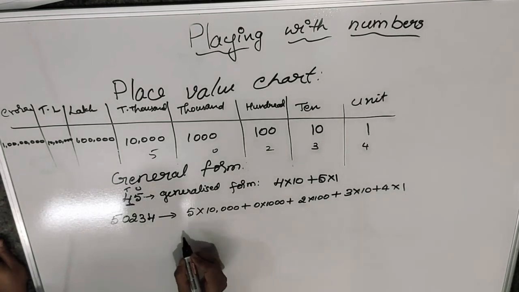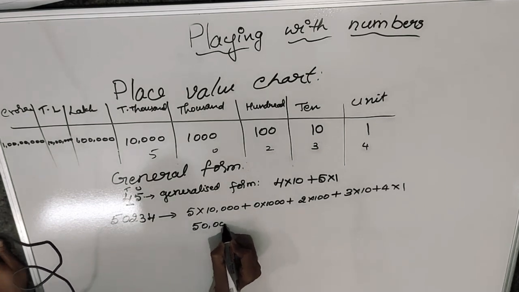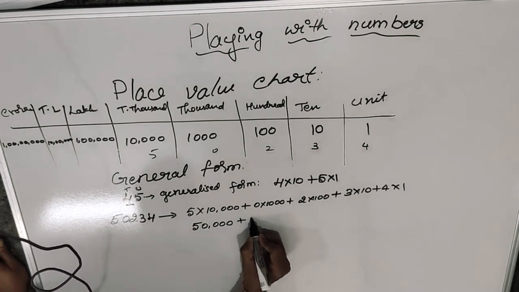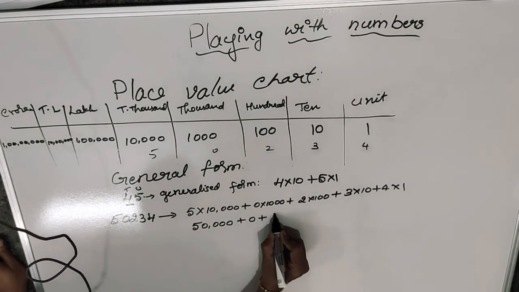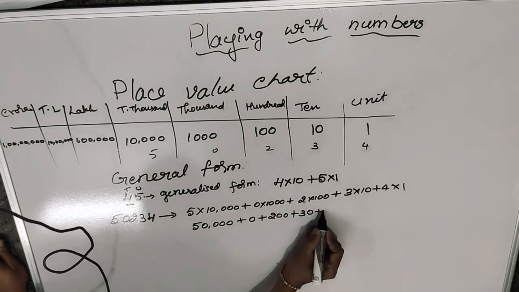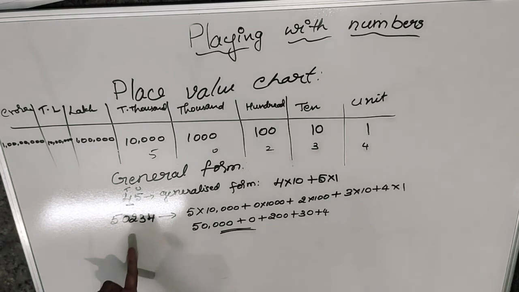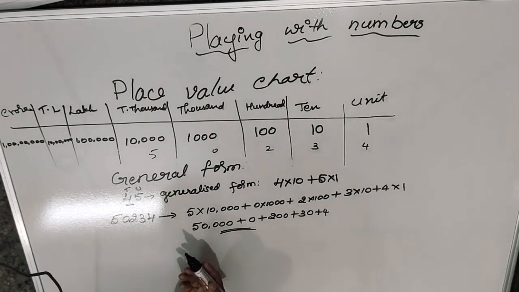If the next step is written, it becomes 50,000 plus 0 plus 200 plus 30 plus 4. This is the generalized form of 50,234. Okay, now you have understood the generalized form.